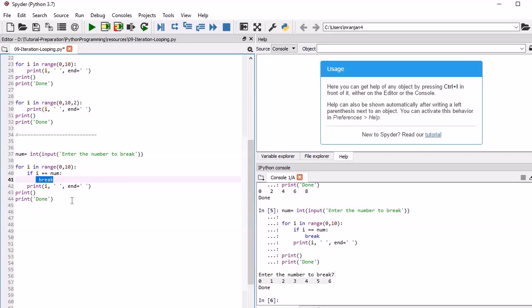Sometimes in certain programs we need to use this break statement, so it is very useful in certain scenarios. So remember how to break a loop with a break statement. This is the syntax, you should remember that. This is just a dummy example, but it is going to be very useful when we are writing an actual program further. Now we have understood this.